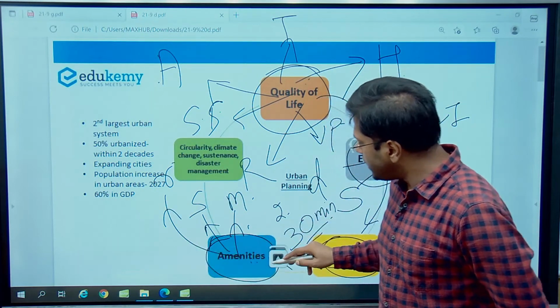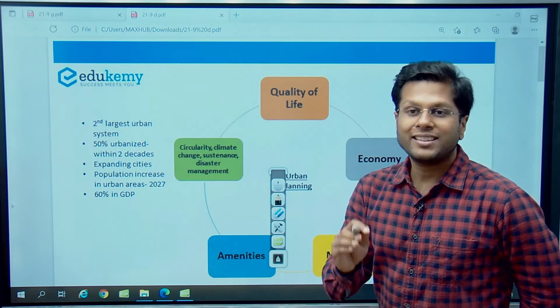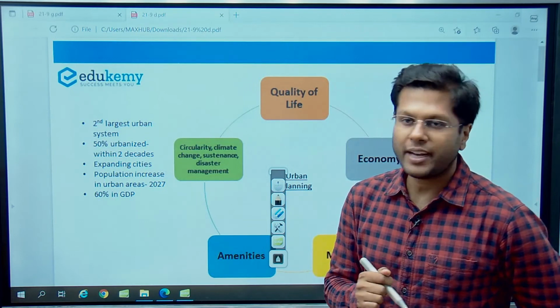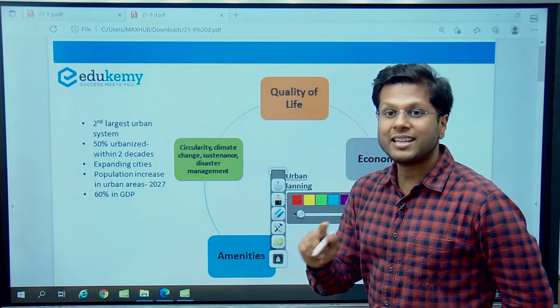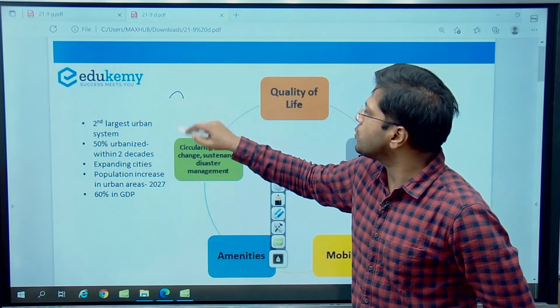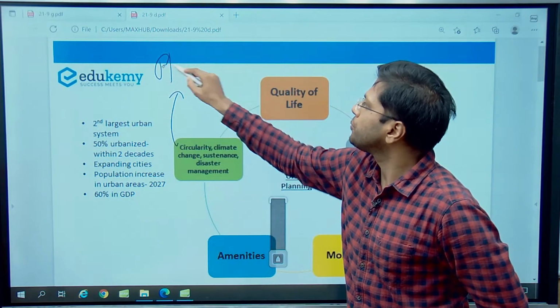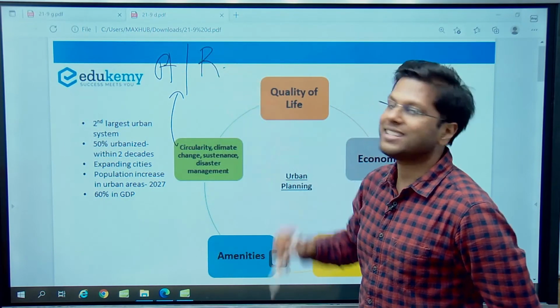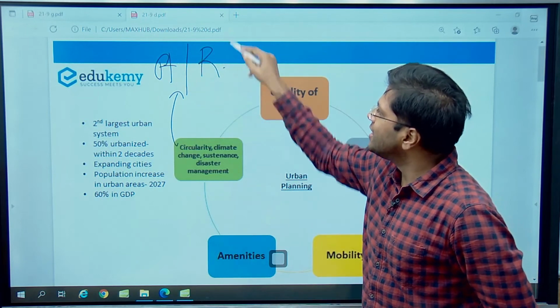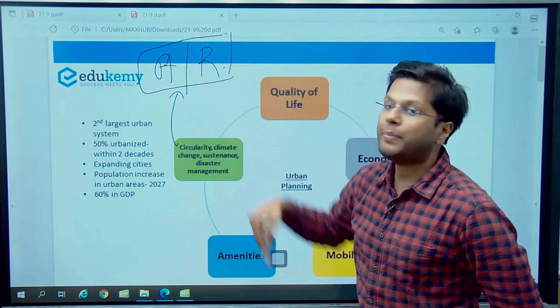However, there are all the new concepts, for example, the inclusion of climate change, right? So the inclusion of climate change parameters and how it can be adapted to. So one is adaptation and the second one is resilience. So being adaptive and resilient to climate change is one important parameter for it.